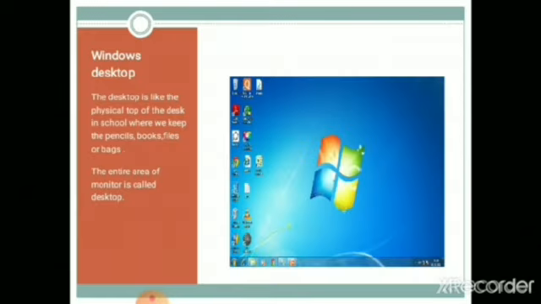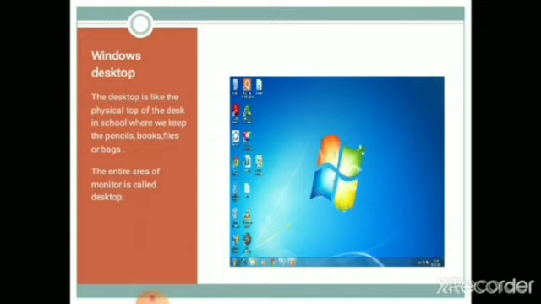Similarly, to start a Windows operating system, we need to put on the main switch of the CPU and the monitor. Now we need to wait for a few seconds while we see some text scrolling on the screen. This is when Windows actually gets started on the computer. A blue color Windows screen appears and then Windows has started and we are ready to explore.